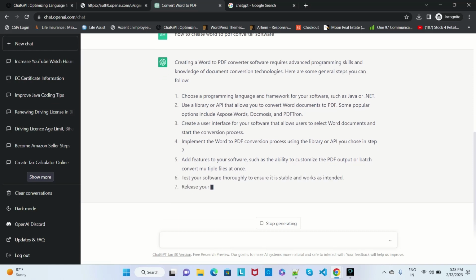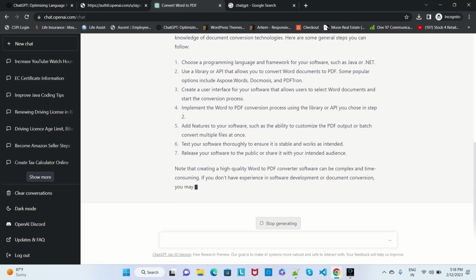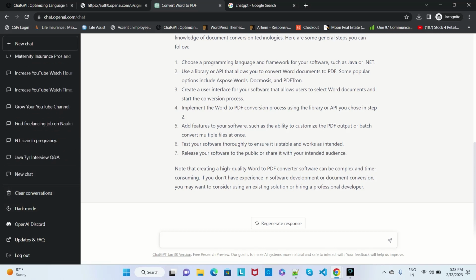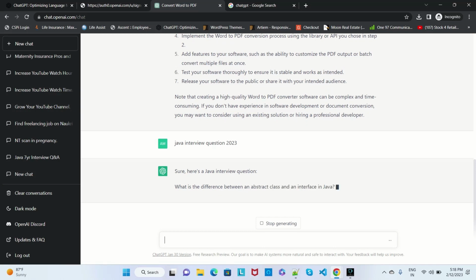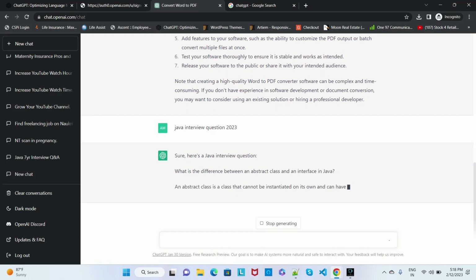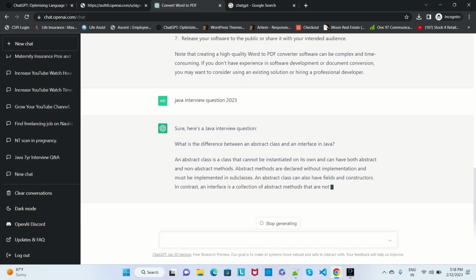Also if you want to create a logo for a particular website, you can do it. Here we can stop the generating, suppose you want to stop or regenerate your response again. Here you can clear the conversation. Like if we need Java interview questions, all the Java interview questions will come, like what is the difference between abstract and interface, what is instanceof. These are all interview questions that will come. Whatever you want you can search.